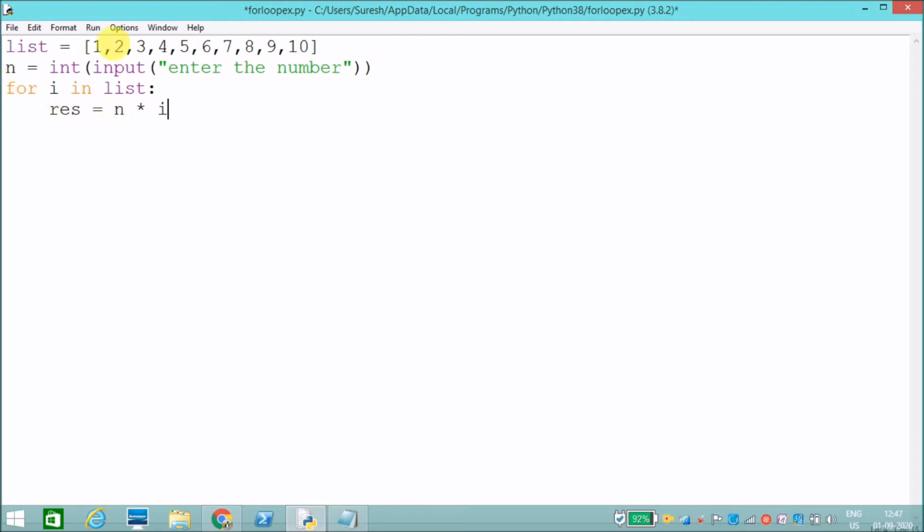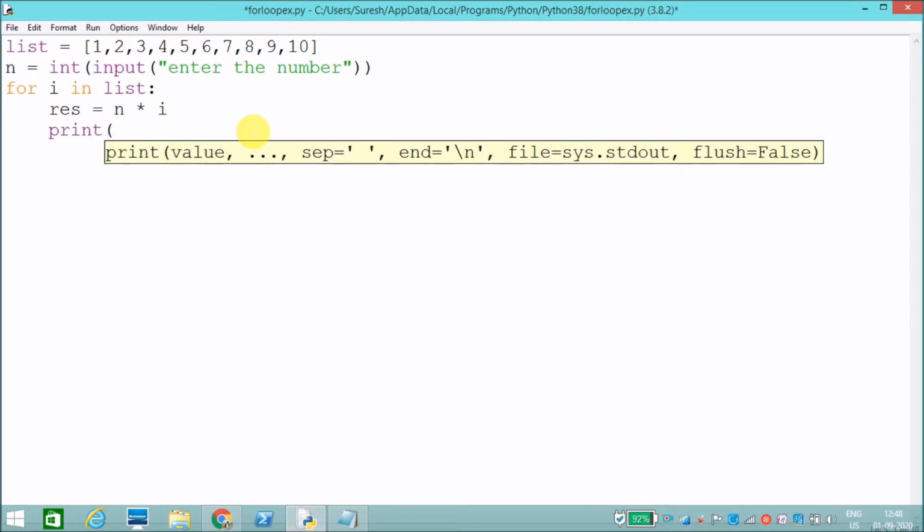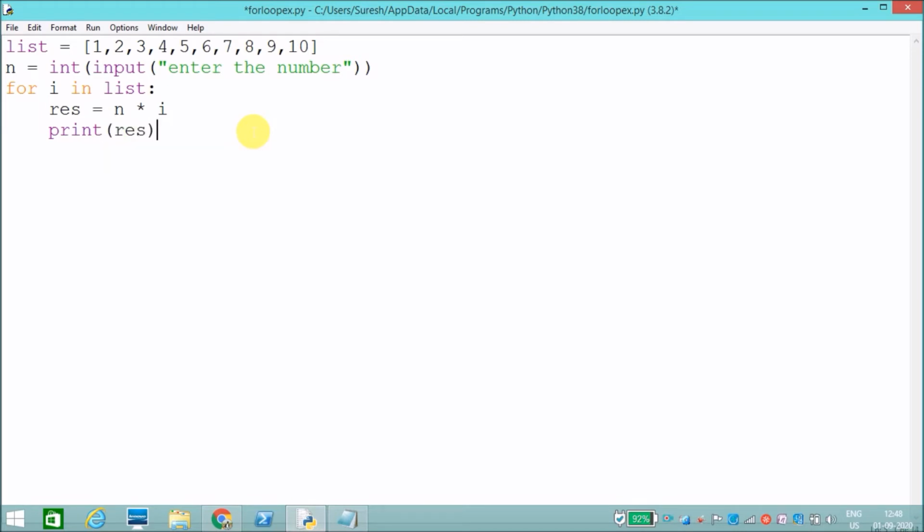I will calculate: first it will take 1, then 2, then 3, then 4, then 5, then 6, like that. It will calculate the given number times i and the result is stored in result. Then for each iteration I will print the result. Let's see.